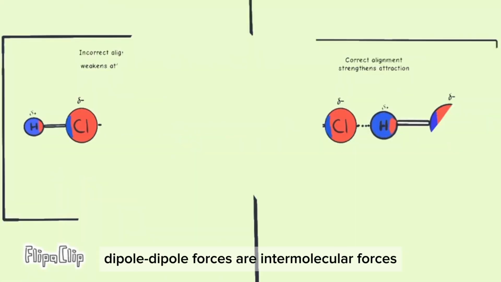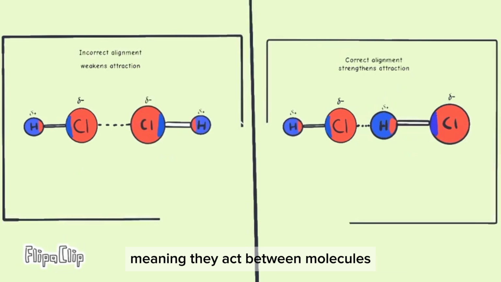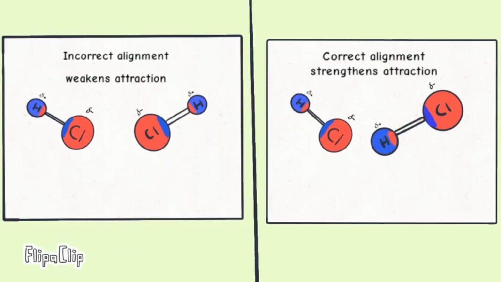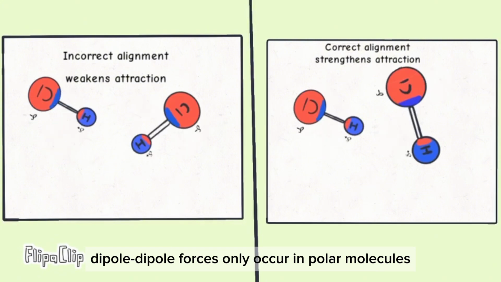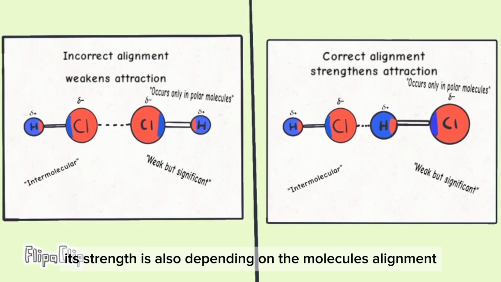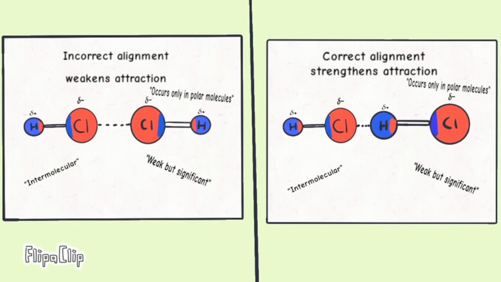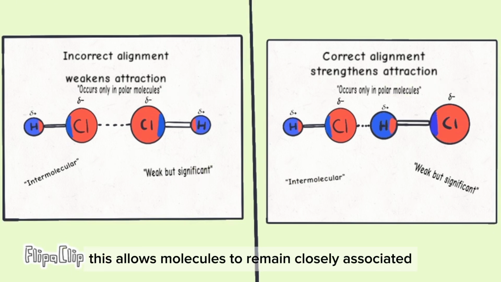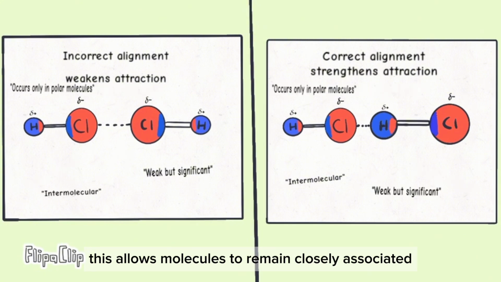Dipole-dipole forces are intermolecular forces, meaning they act between molecules rather than within molecules. Dipole-dipole forces only occur in polar molecules. Their strength also depends on the molecule's alignment. When the alignment is favorable, the attraction becomes stronger. This allows molecules to remain closely associated.